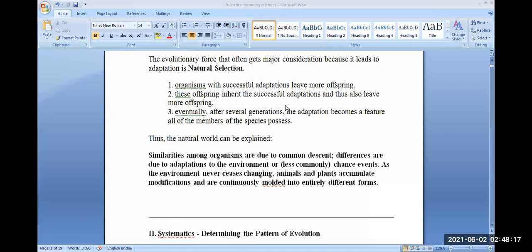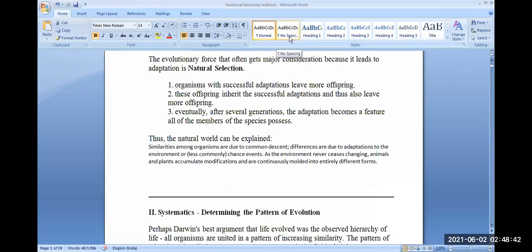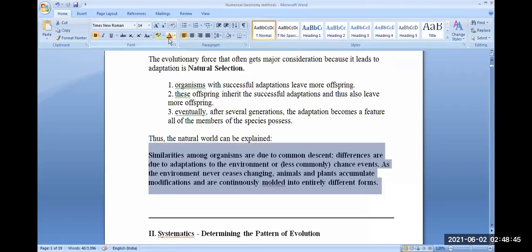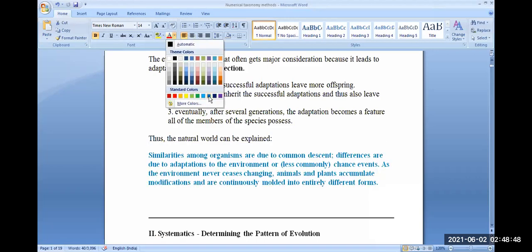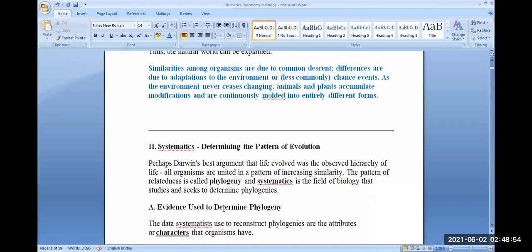This is important, I will repeat it. The natural world in which we live, particularly the living world, we can put in these lines. That is, similarities among organisms are due to common descent. Whatever similarities we see, it is because we have come from a common ancestor, and the differences which we witness are due to our adaptations to the environment differently. That is, some organisms could adapt this way and some organisms could adapt that way.